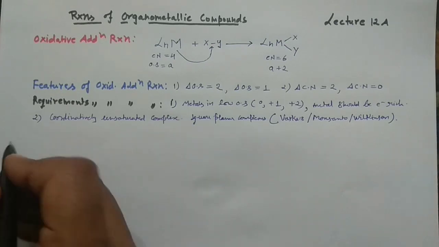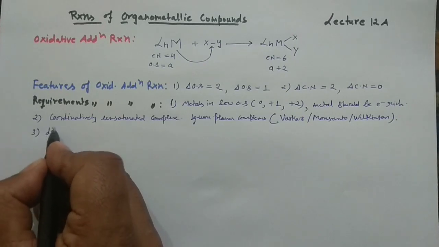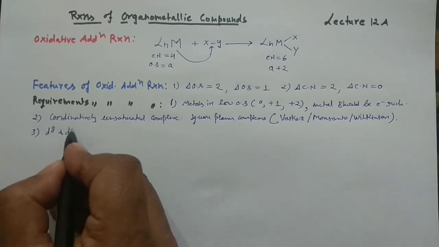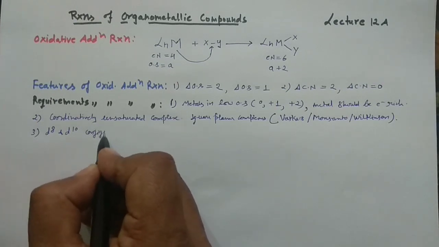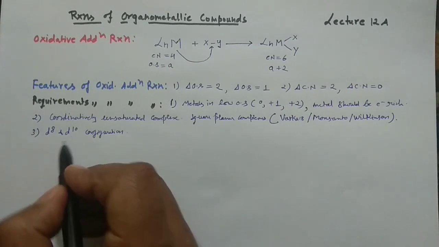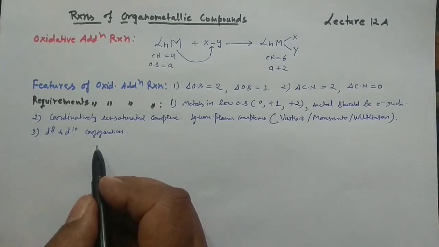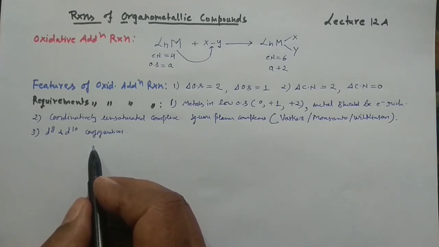Okay, and then point number 3: d8 and d10 configurations are needed. So whatever complex is given, if it has a d8 or d10 configuration, then the complex would undergo oxidative addition reaction.